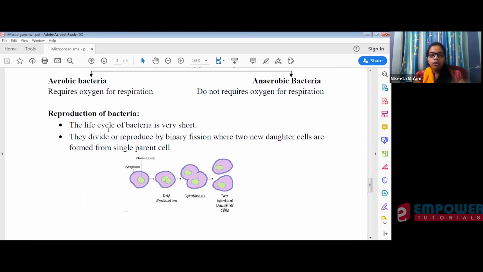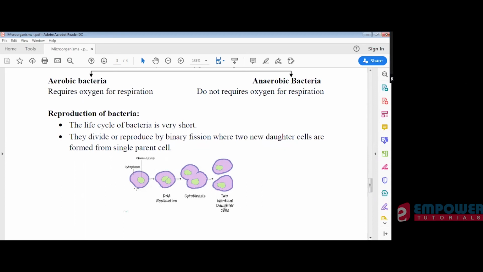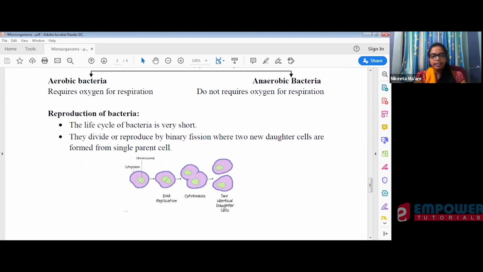They reproduce by the help of binary fission. This is the asexual method by which they reproduce. From one parent cell they form two daughter cells. Can you see this figure? This is the normal cell of bacteria. Here the nuclear material gets separated in equal quantity. It multiplies itself and gets separated.